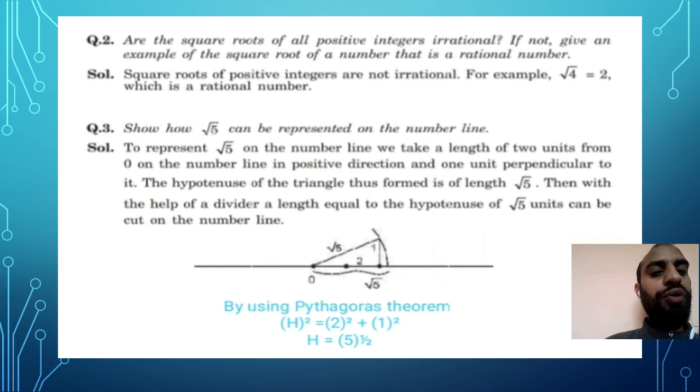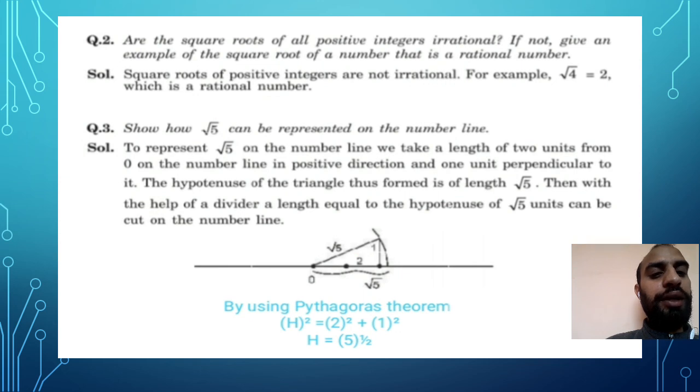After reaching 2, you go 1 unit upward, then join the origin and that point. After joining, you need to take a divider. With the help of the divider, you take the equal distance as given in the figure, √5, and cut it on the number line. That is your answer, √5.